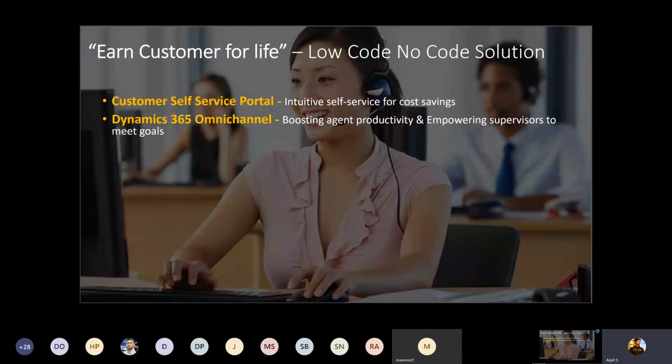So if you have a requirement to interact with your customers, if your internal employees or agents want to interact with the customer through various social media integrations like Facebook, WhatsApp, WeChat, Microsoft Teams, or live chat, then Dynamics 365 Omni-channel plays a basic role. It also boosts your agent productivity and empowers your supervisor to meet the goals.